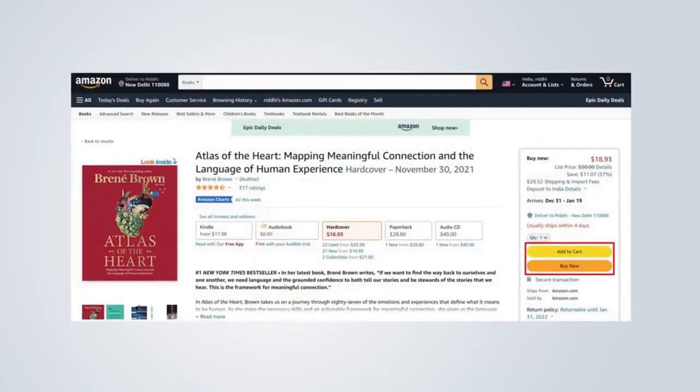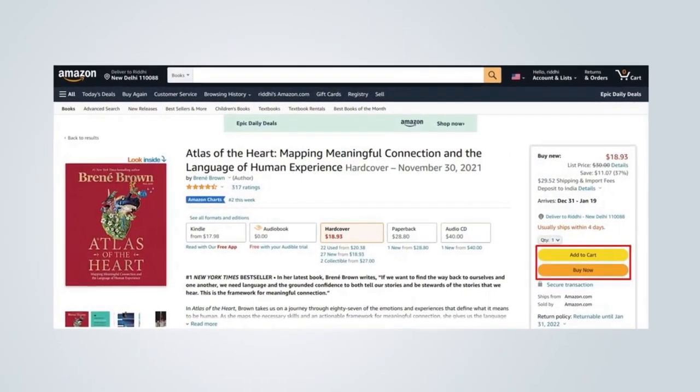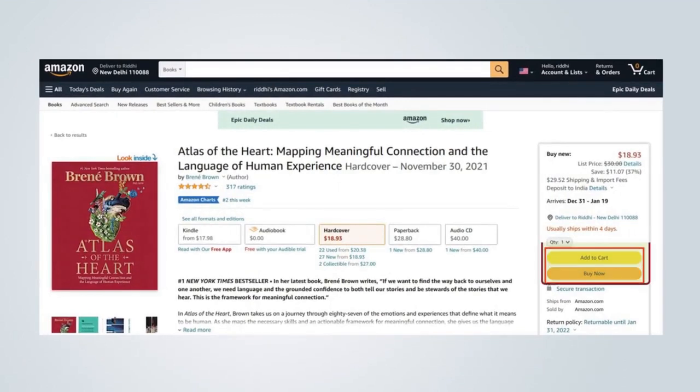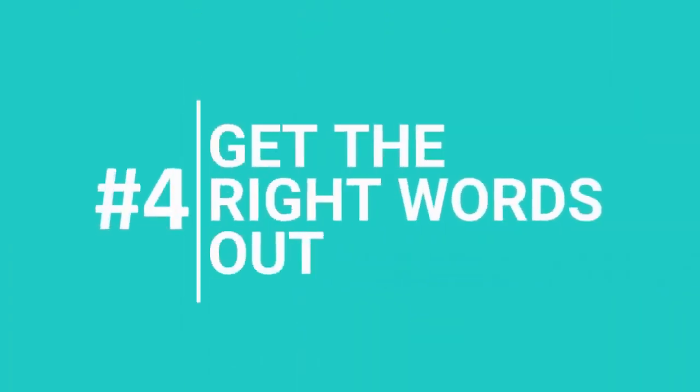And if your website is selling a product, make sure to add proper shopping and payment buttons that work smoothly. For example, you can see on the screen that Amazon has provided a proper add to cart and buy now button so no one gets confused. Making your business look good is a great way to increase sales with the added benefit of pleasing your current customers. Fourth strategy is get the right words out.